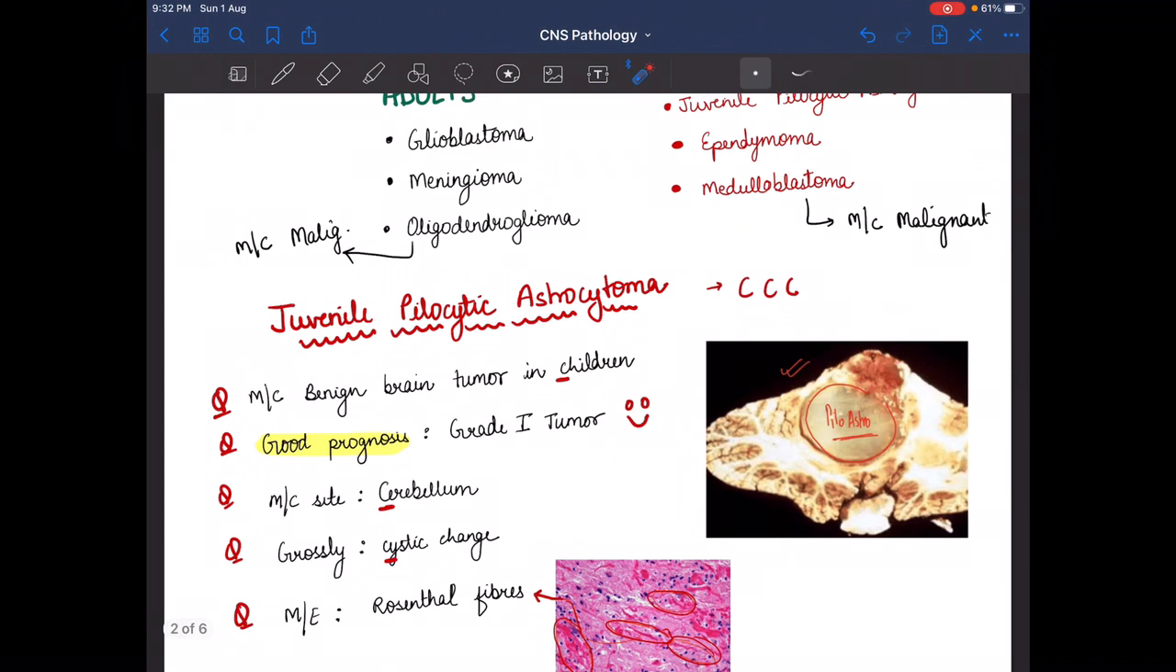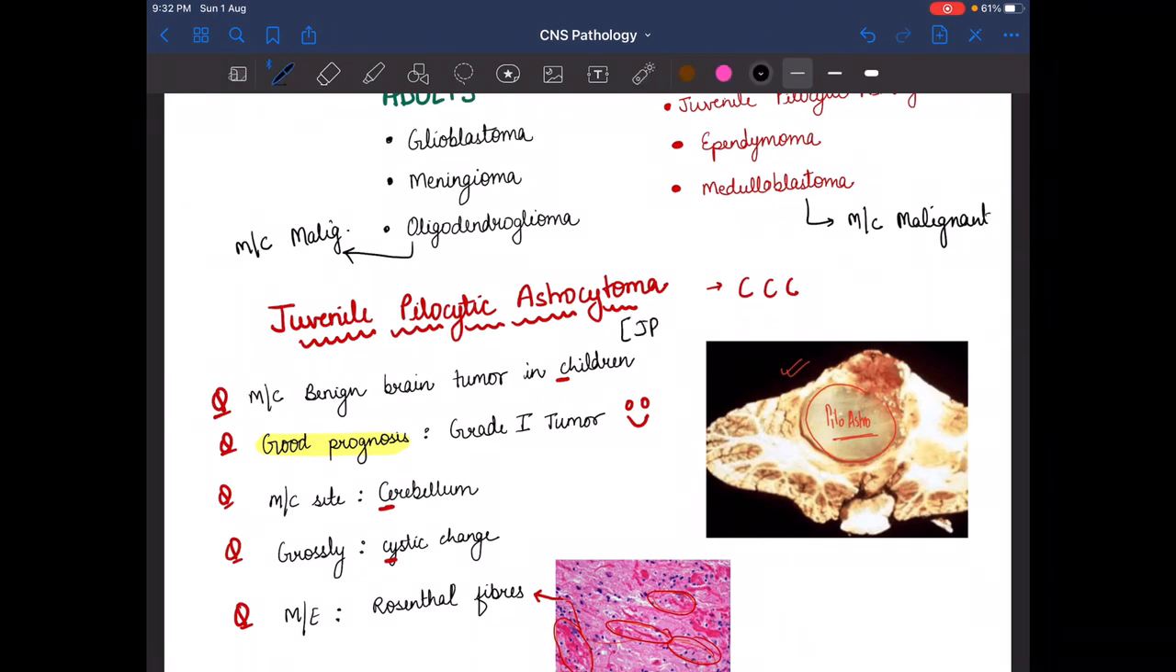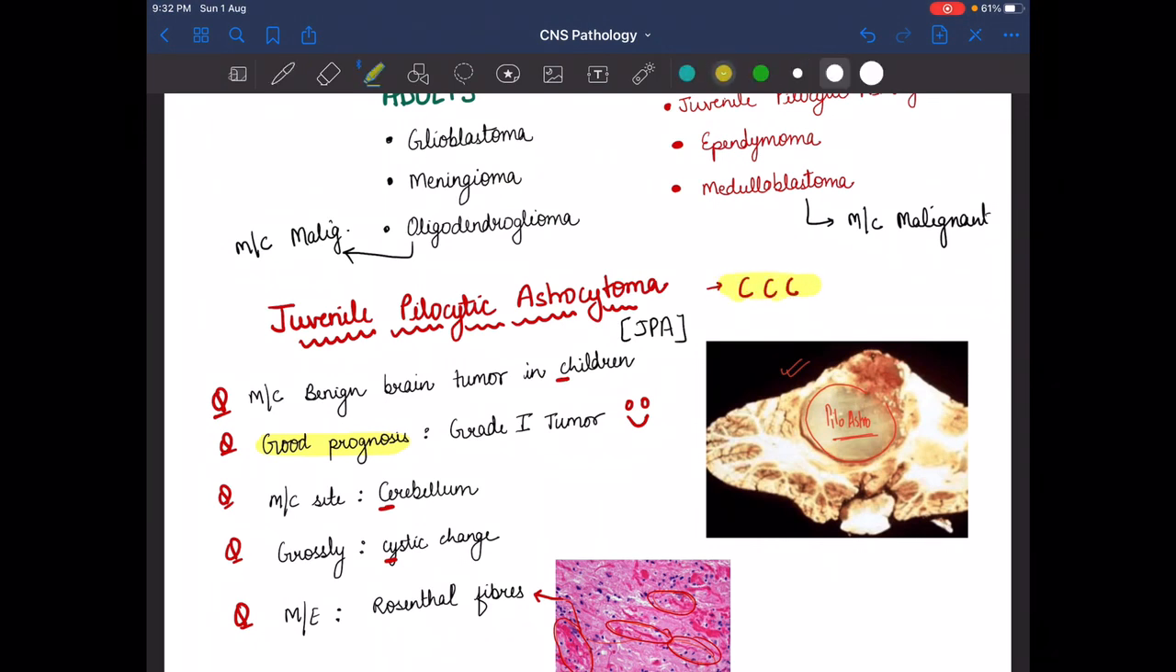So let's begin with juvenile pilocytic astrocytoma, which we can also write as JPA. For this we have to memorize the C's, meaning C will come into the JPA. It is the most common benign brain tumor in children. The most common site is cerebellum, and grossly we see the cystic change. These are the three C's for juvenile pilocytic astrocytoma.